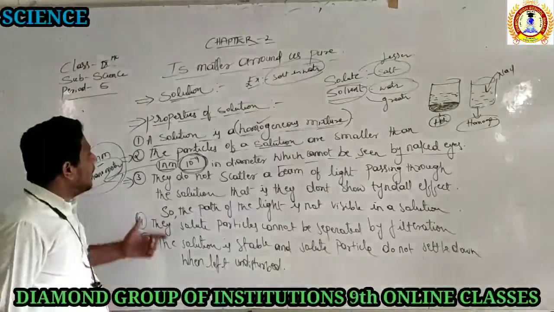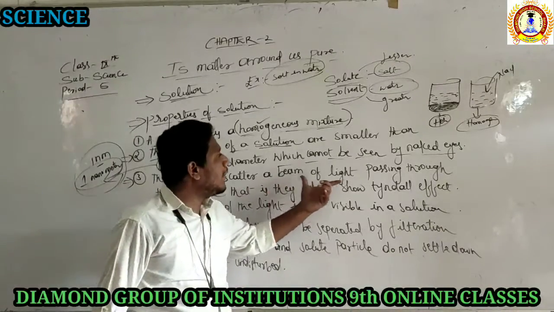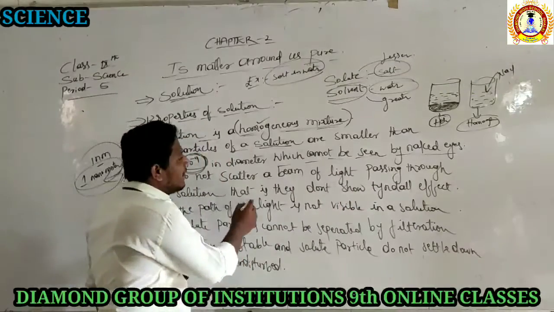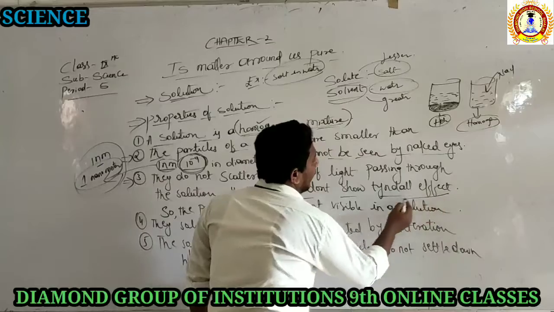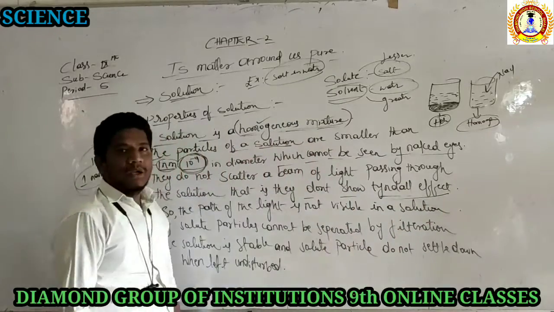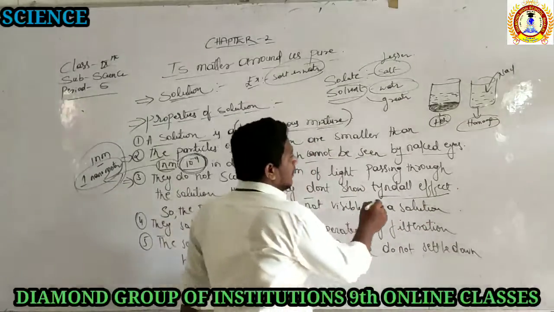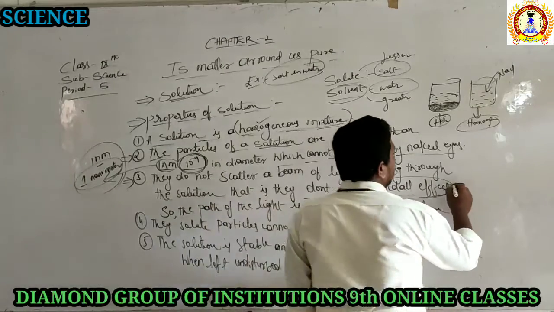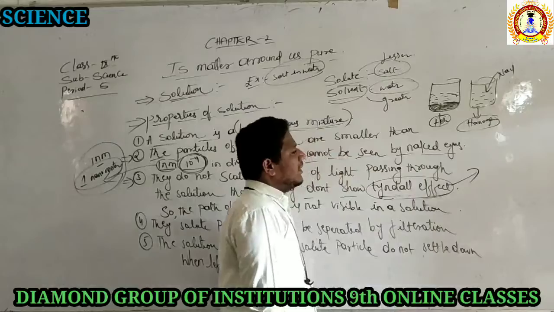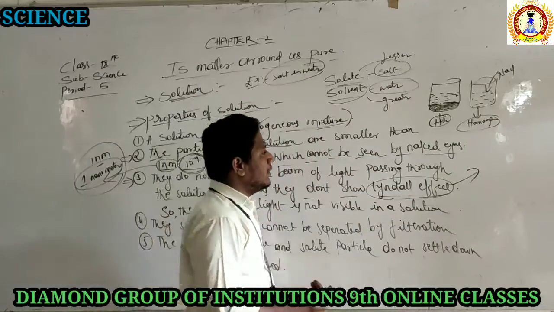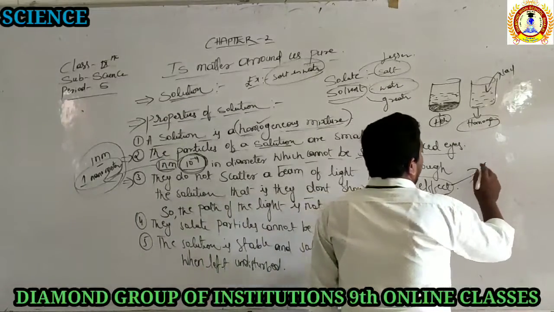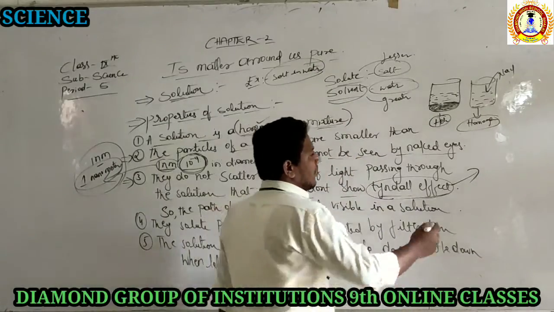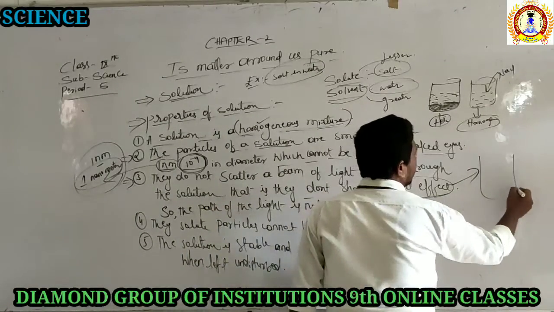The third property is that they do not scatter a beam of light passing through the solution. That is, they do not show the Tyndall effect. I will tell you what the Tyndall effect means. What is the Tyndall effect? Simple. If you want to see the Tyndall effect, do one example. We can do two examples also, but do one example. Take a glass of water.